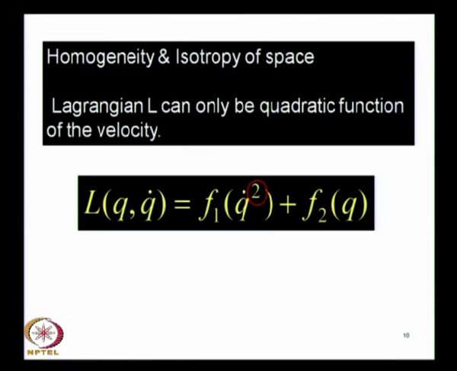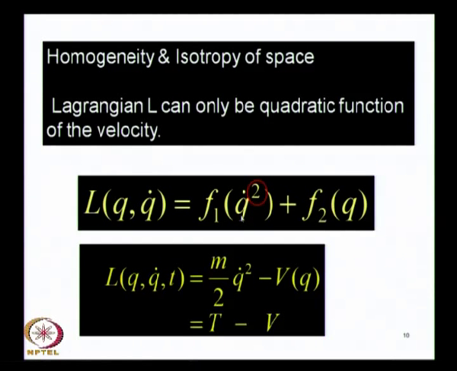So, it must be a function of q dot square, and when you write this Lagrangian as the simplest combination of a function of q dot square and q, then a direct interpretation of this function as the kinetic energy and F2 of q as the negative of the potential energy, so that the Lagrangian turns out to be T minus V.